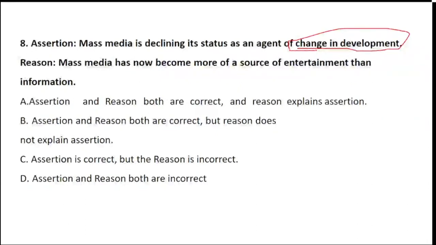The reason they are saying is that mass media has now become a source of entertainment rather than of information. So what question will you be considering as right or wrong?